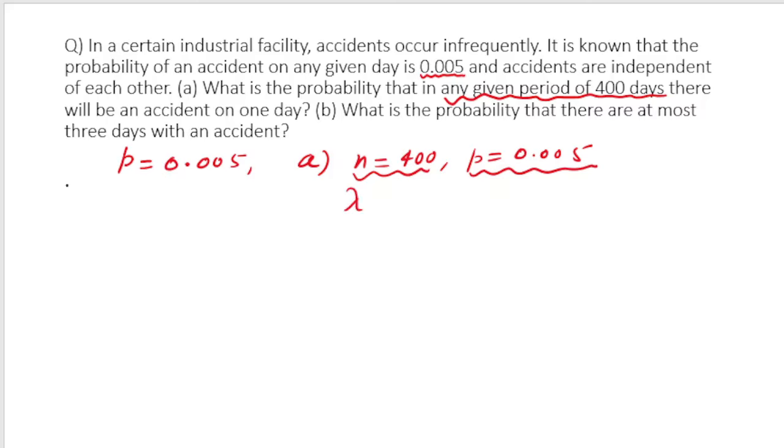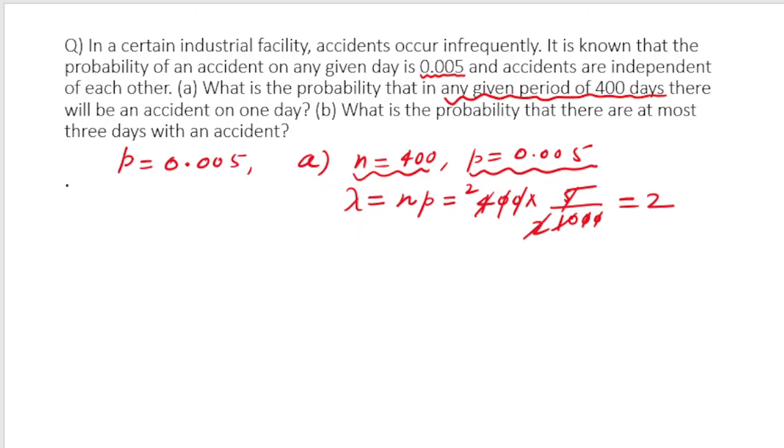That can be calculated by the mean lambda. So lambda is given by n into p. So n into p is 400 into, in fraction form, 5 by 1000. You can cancel this, and you can cancel 2 and 4 and 2, so you will get 2.